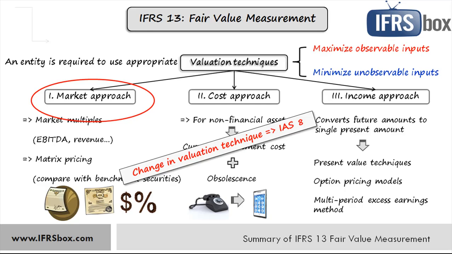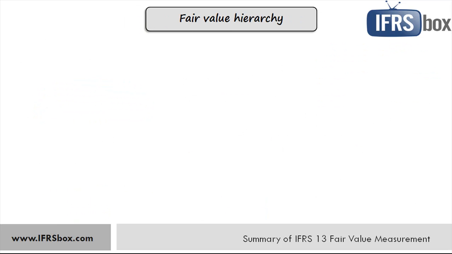Okay, we have just gone through various valuation techniques outlined by IFRS 13. And while IFRS 13 does not give preference to one technique over another one, what it does is that IFRS 13 gives priority to certain information or inputs into these techniques over other inputs. The basic rule is that the entity shall always prefer the use of observable inputs because they are more reliable, and place less importance to unobservable inputs. Therefore, IFRS 13 categorizes various inputs to valuation techniques into fair value hierarchy. The fair value hierarchy classifies inputs into three levels.